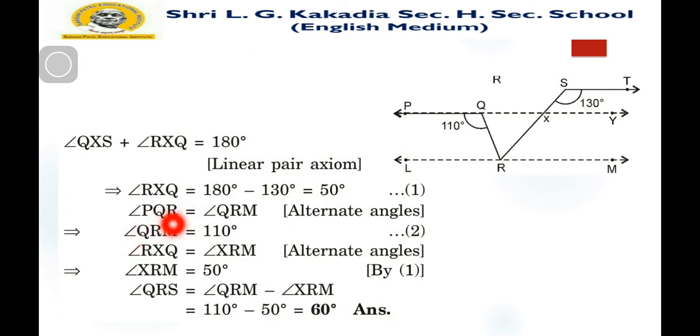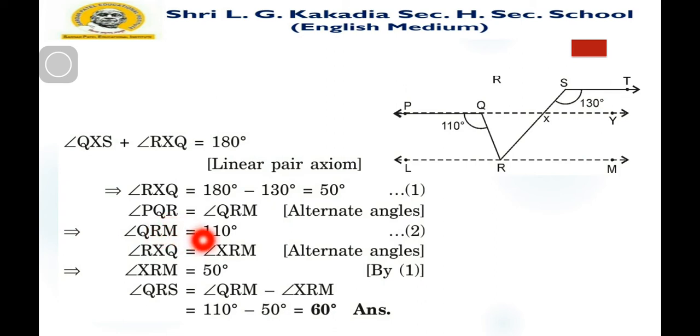Now angle PQR is 110, which is equal to angle QRM because they are alternate angles. So QRM is equal to 110.